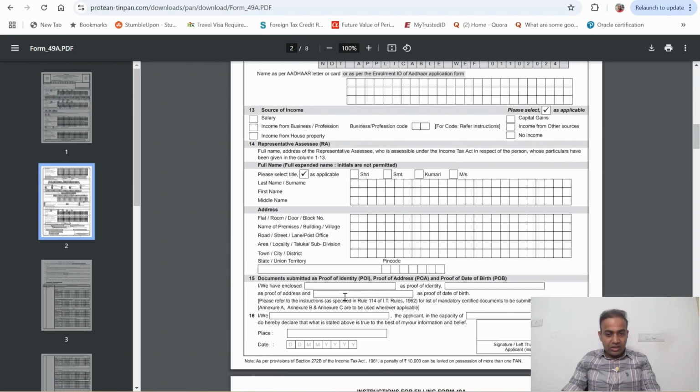It's not written here that the Aadhaar and PAN of the representative assessee also need to be sent along with this, but I came to know that after this form reached them. So apart from your child's birth certificate and Aadhaar, you also give your Aadhaar and PAN. And you can self-attest all the documents.